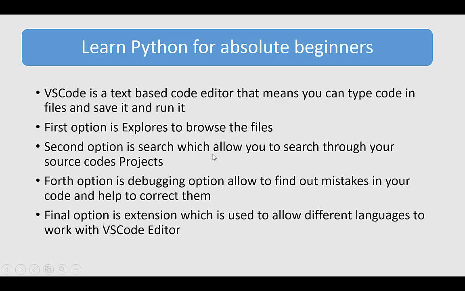The second option is search, which allows you to search through your source code project. The fourth option is the debugging option, which allows you to find the mistakes in your code and helps to correct them. Basically, what is debugging? Debugging is a process in which you find the errors in your source code and correct them. And the final option is extensions, which is used to allow different languages to work with the VS Code editor. As I told you, we have to tell the code editor which programming language we are going to use.